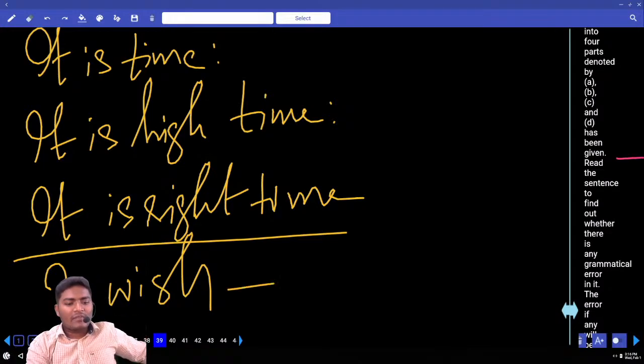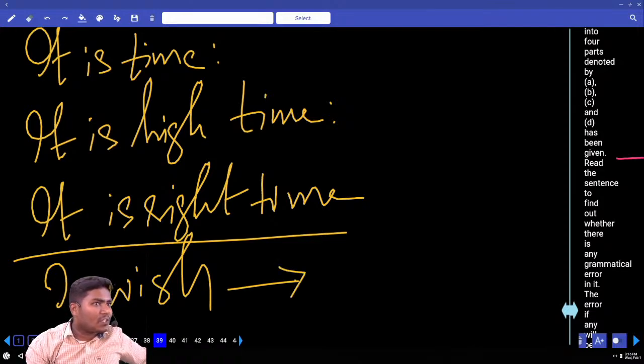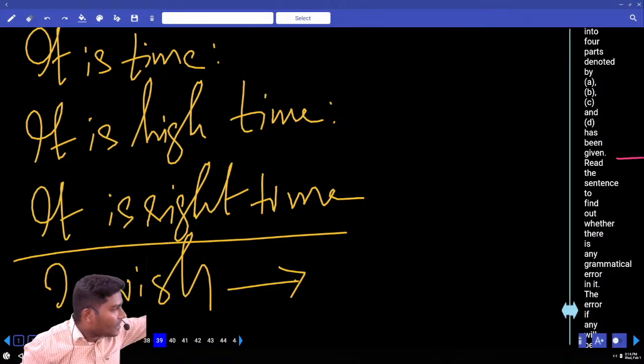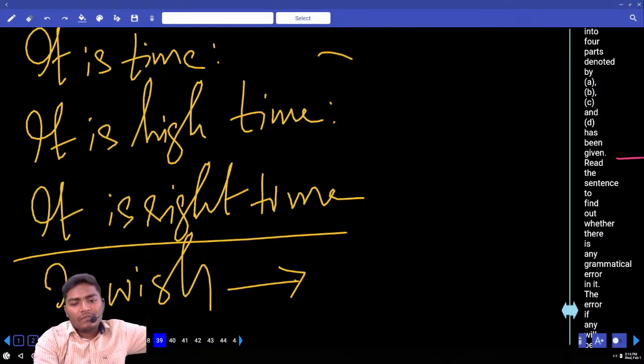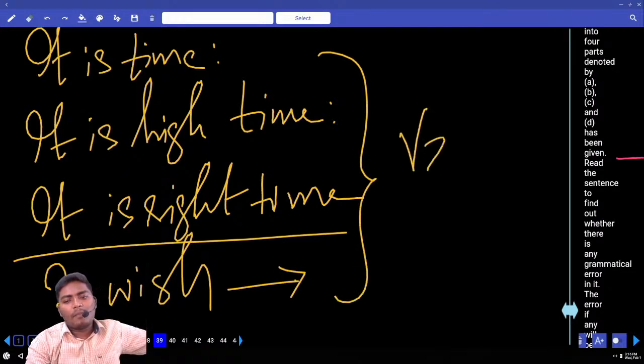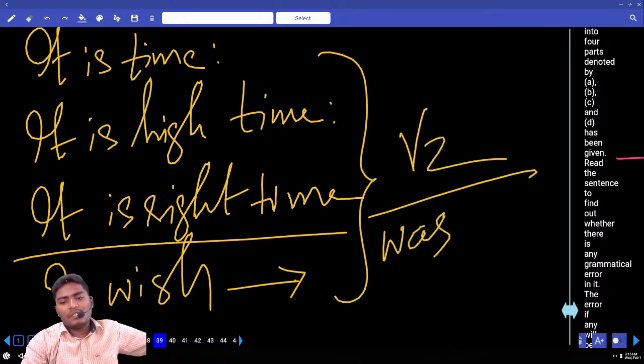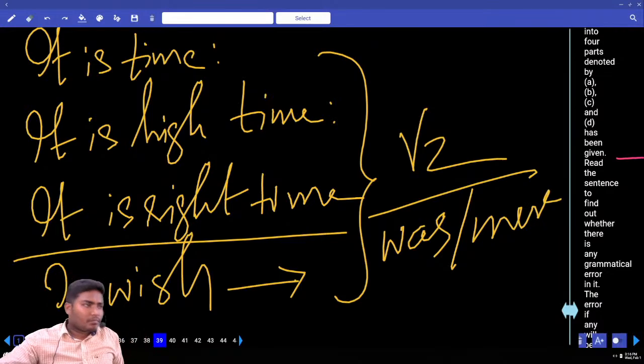You know this rule, right? I wish is always followed by which type of verbs? Present, past, future? Always past, because this is considered an imaginary category. The same rule also applies for the above three: it is time, it is right time, it is high time. All of these indicators are followed by only past. Remember this rule very carefully.